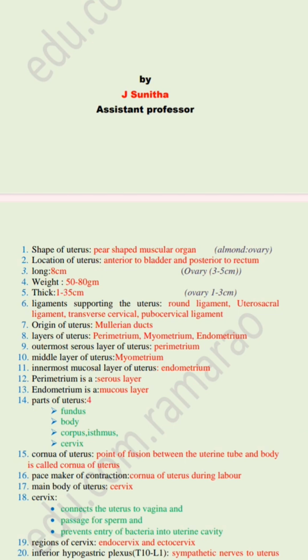pubocervical ligament. And the origin of uterus is from Mullerian duct. And the layers of uterus are perimetrium, myometrium, endometrium. Outermost serous layer of uterus is called perimetrium. Middle layer of uterus is called myometrium. Innermost mucosal layer of uterus is called endometrium. Perimetrium is a serous layer and endometrium we call mucous layer.